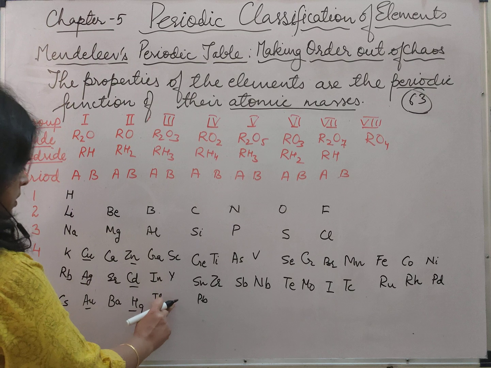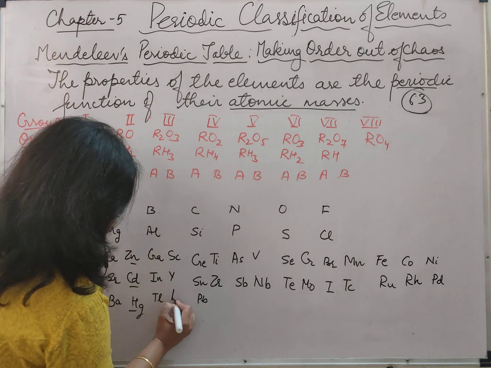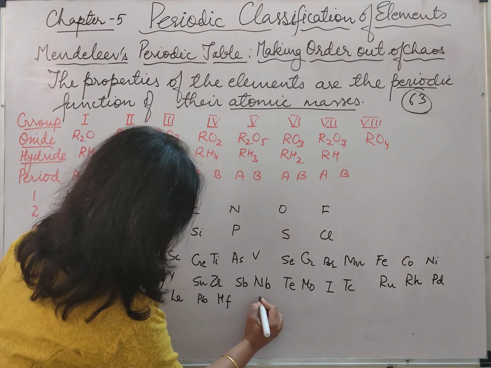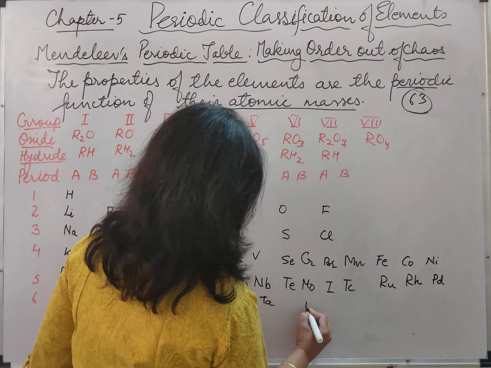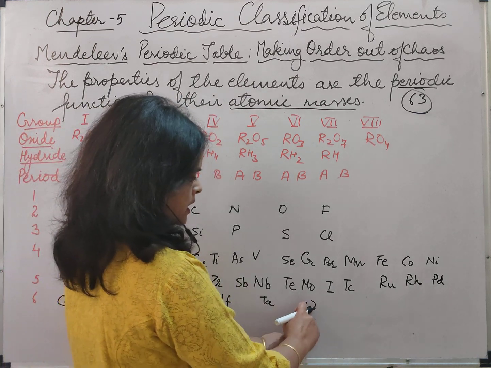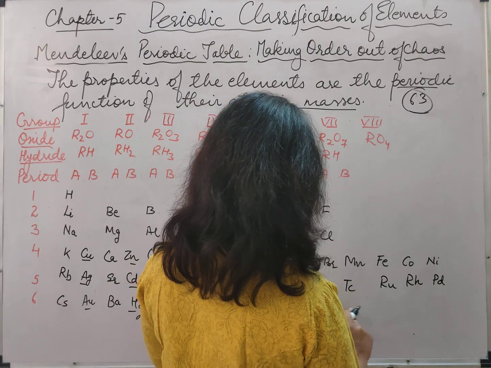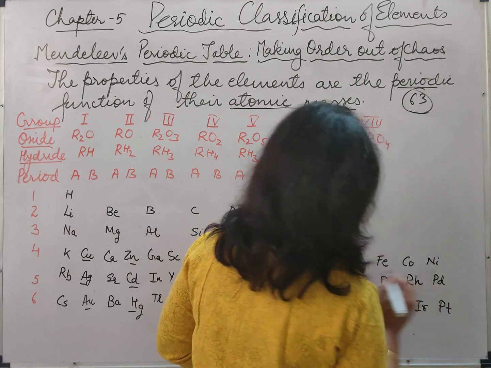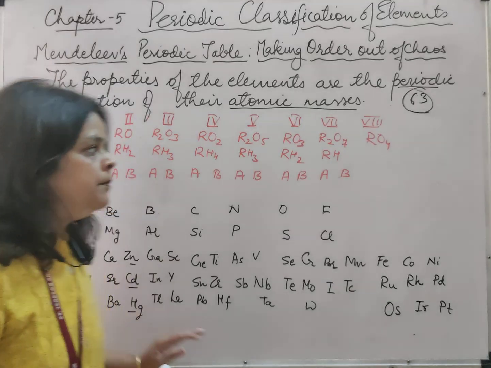Now, below this, after this thallium, we are having lanthanum, hafnium, then tantalum, tungsten, then it was not discovered anything over here, osmium, iridium, and platinum. So this was the periodic table given by Mendeleev.